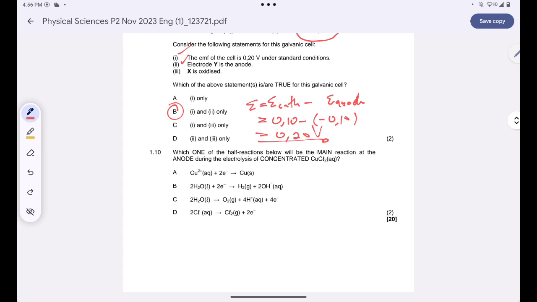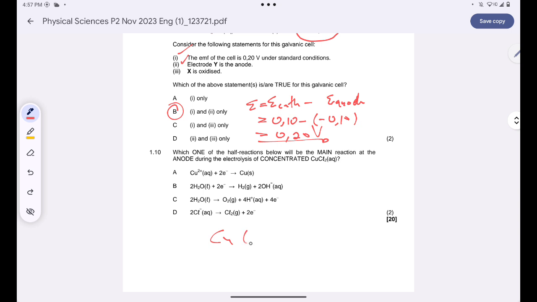Which one of the following reactions below will be the main reaction at the anode during the electrolysis of concentrated copper chloride? Okay, it's concentrated copper chloride.